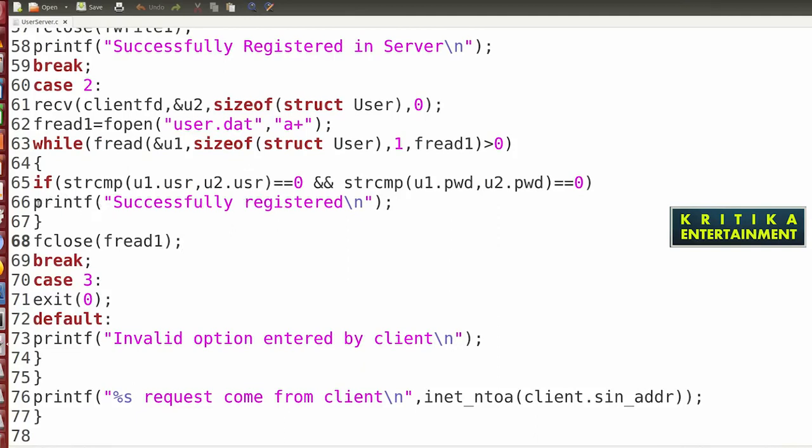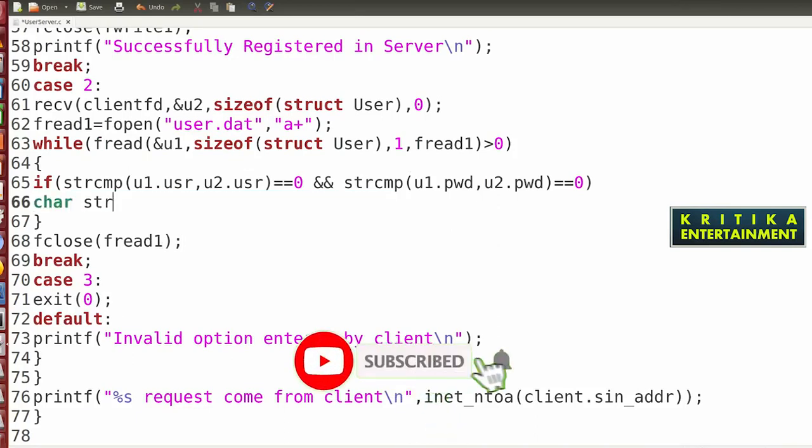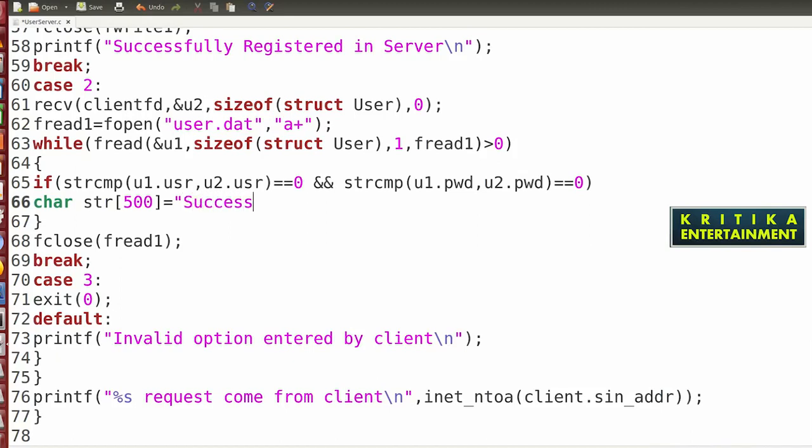It will send the message, one string message. So char str, suppose 500, is equal to successful register. Successful logged in.